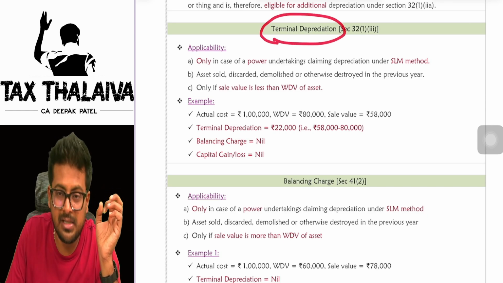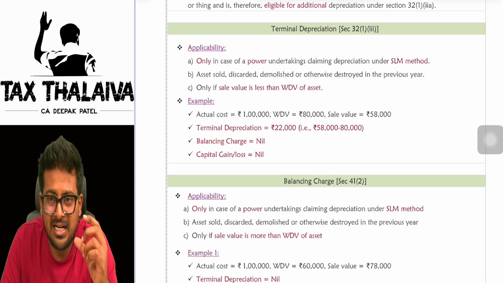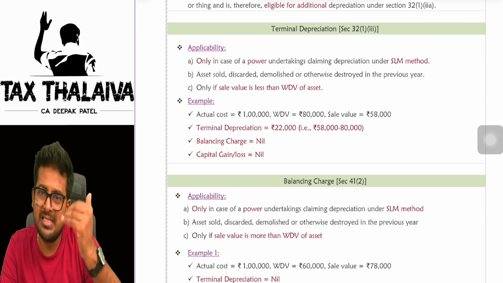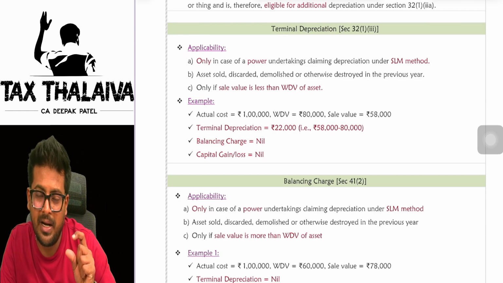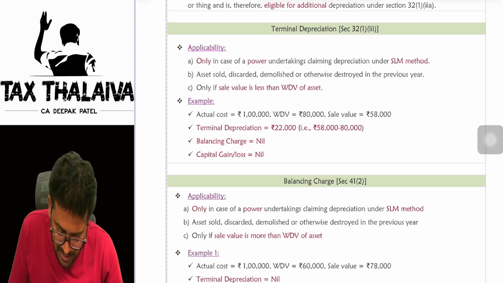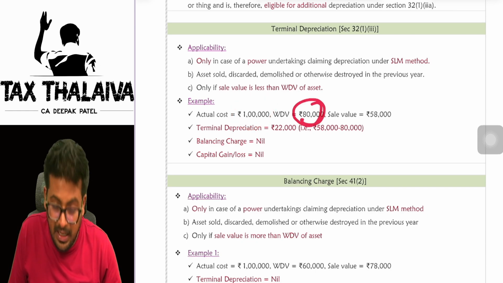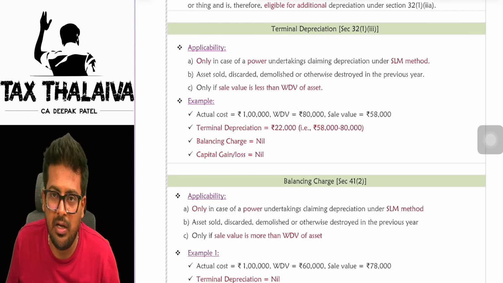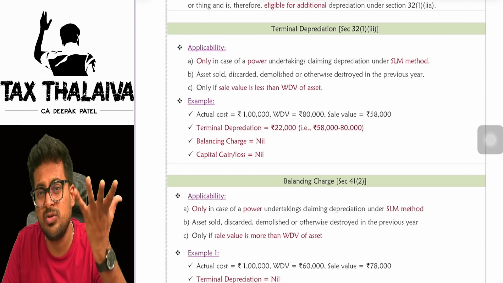What is terminal depreciation? Simple. If the asset is sold for less than WDV, then whatever the difference between the WDV and the sale price will be treated as terminal depreciation. Example: let's say you purchased the asset for 1 lakh. The WDV as per the SLM method is 80,000, which means as on today the value of the asset is 80,000, but you sold the asset for only 58,000.